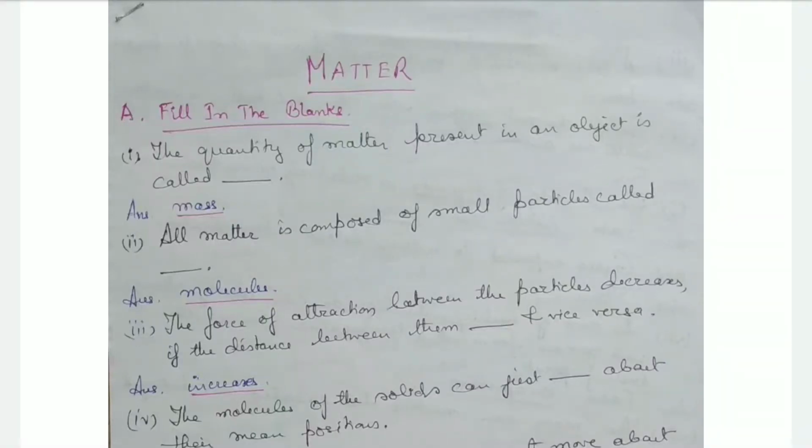Today I'm going to start with the discussion of the question answer series of the Matter chapter of the chemistry subject according to ICSE syllabus class 8. Okay, so I'm starting today with the fill in the blanks. Okay, the first is the quantity of matter present in an object is called its mass.